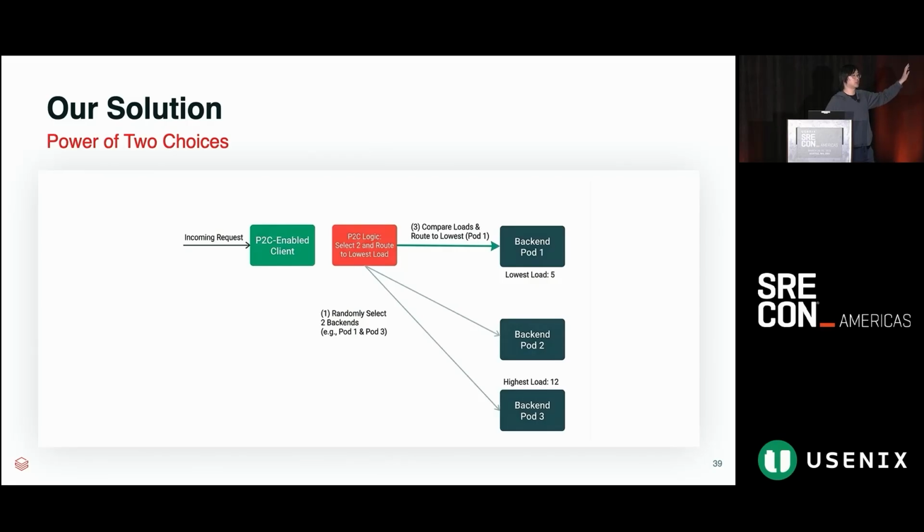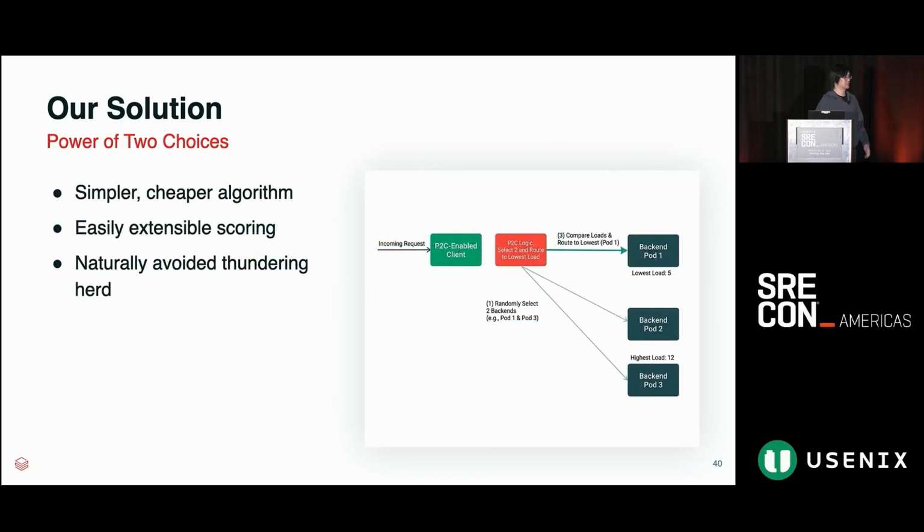You assign every target some score associated with them. And for the two targets that you have randomly selected, you just pick the one with a better score amongst the two. What's very nice about power of two choices is that it's incredibly simple, it's incredibly cheap, both from an algorithmic point of view and also from an implementation point of view. And it's also very easily extendable.